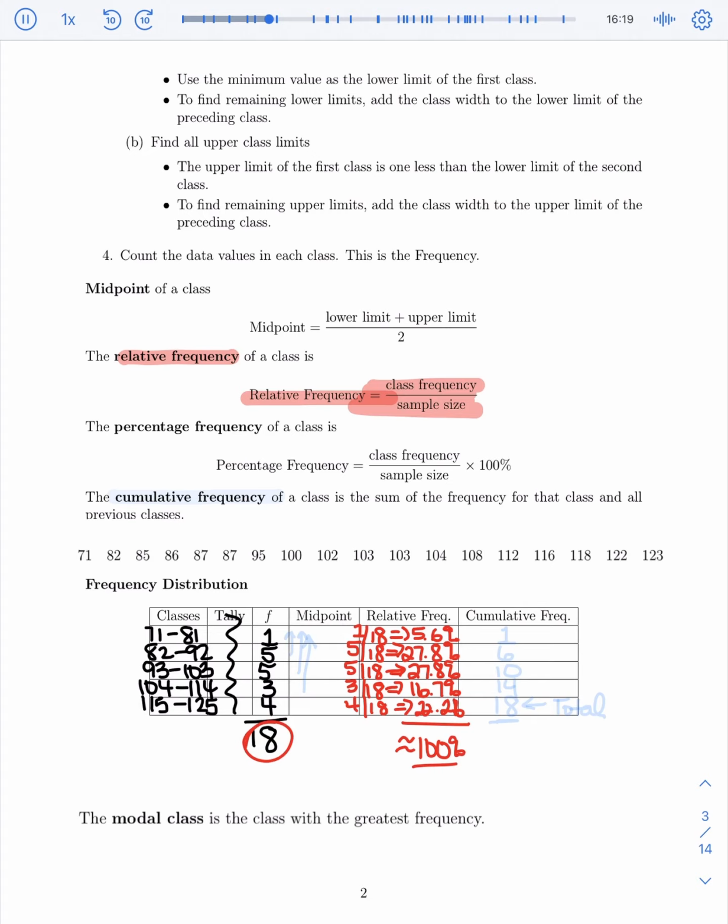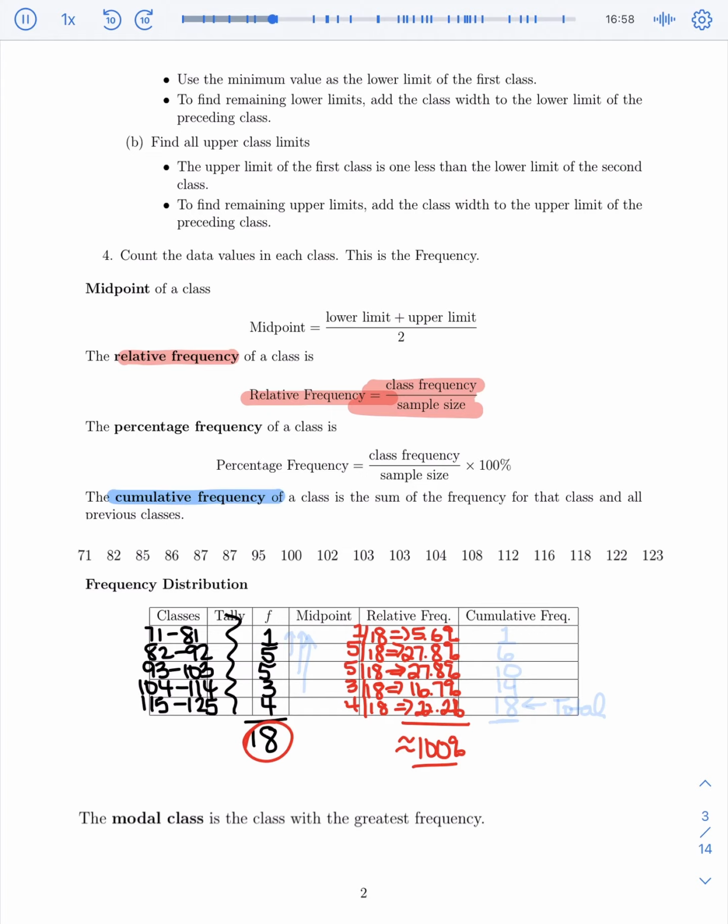The last thing that they may want you to actually find out is what's called cumulative frequency. Well, think about what cumulative means, something similar to when you have a cumulative exam. Midterms are cumulative. Midterm means, well, add up everything that happened before this point in time. That's what's on your test. For a final exam, it's also cumulative. It means everything prior to the end of the class that you've learned. Everything's included.